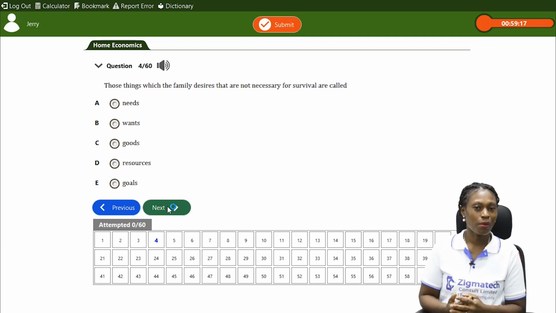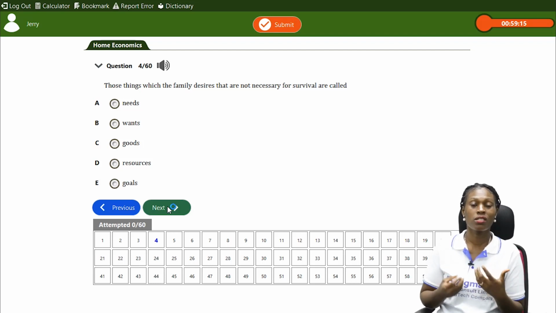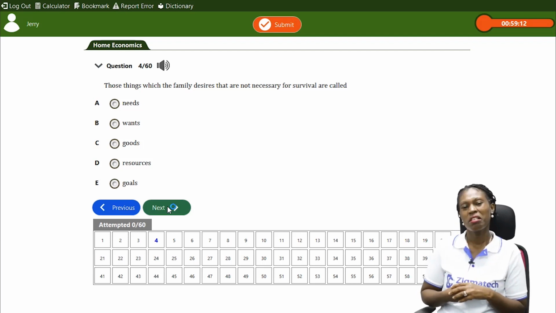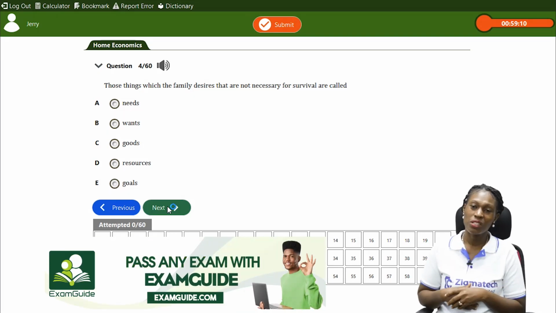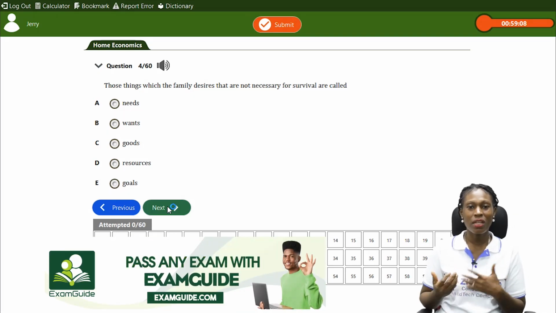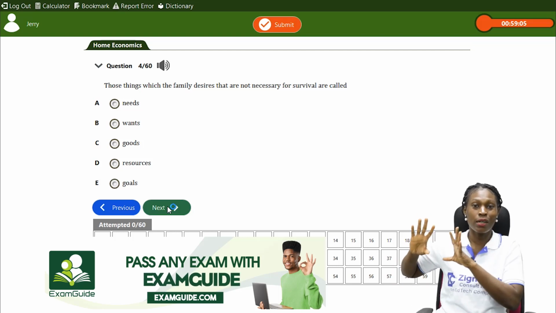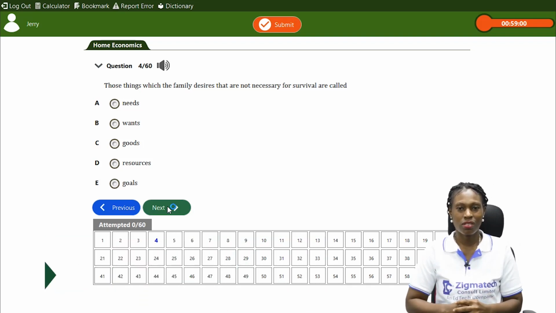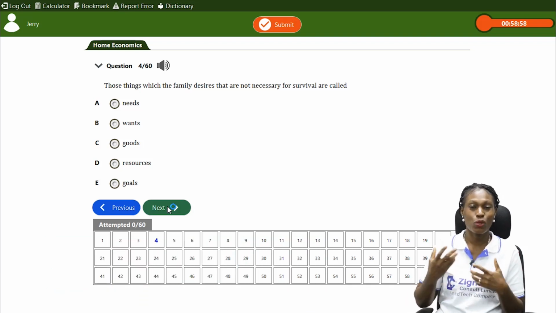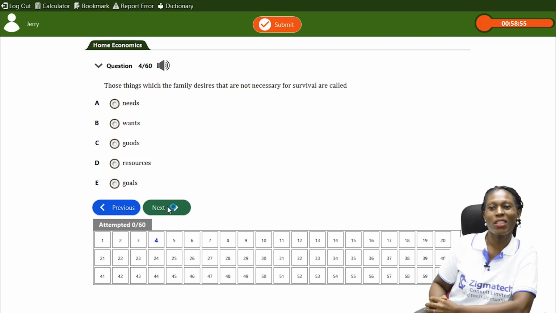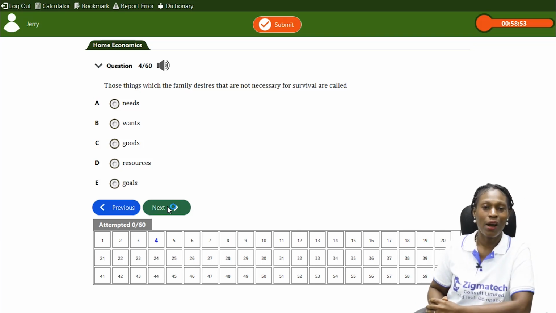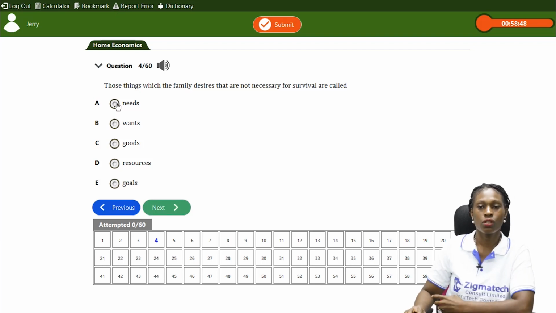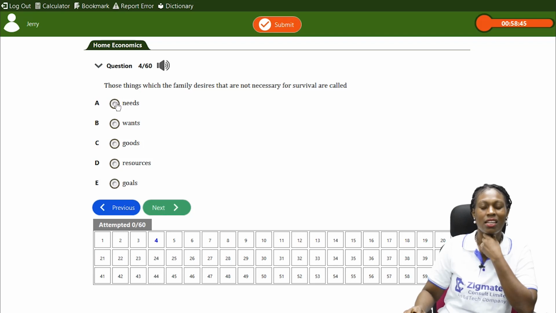The wants, remember what we said about the wants, they only help to do what? To improve the quality of life of the family. Goods, get goods and services. Resources, okay, yes, the family needs resources, and it is peculiar to every individual. And then the goals. Goals are the things we tend to do what? Achieve. So those things that the family desires that are necessary for survival are called what? Needs. Good. Now the answer here is A. Needs are the things that the family needs that are very, very essential for survival.